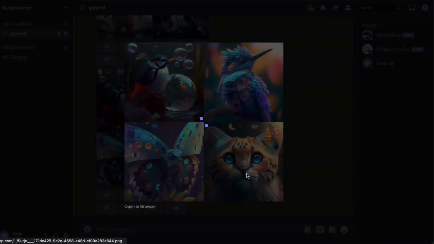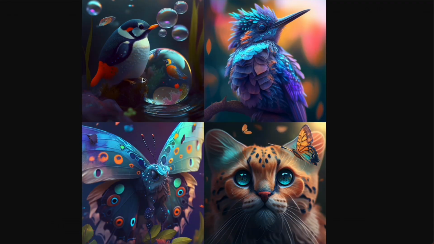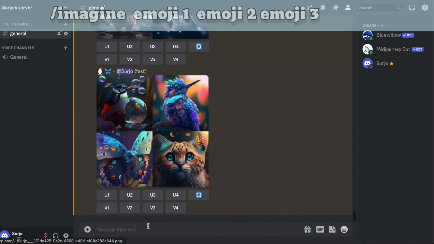So here we see, wow, it's very creative. See, even without writing a single word, this third one is very creative. The fourth one is not that appropriate to the emojis. The first one simply looks like birds. So let's move to the third emojis.